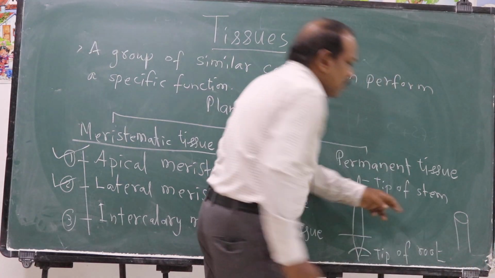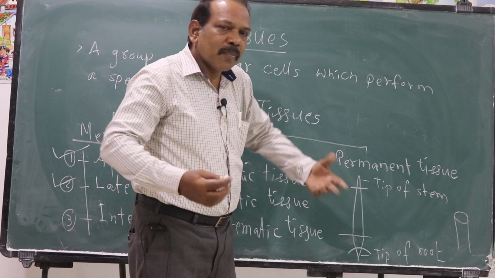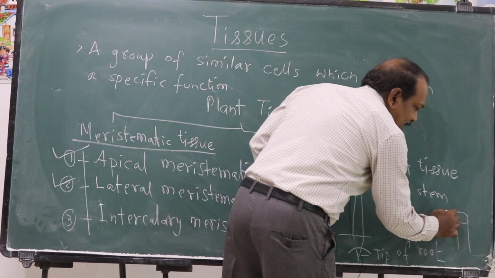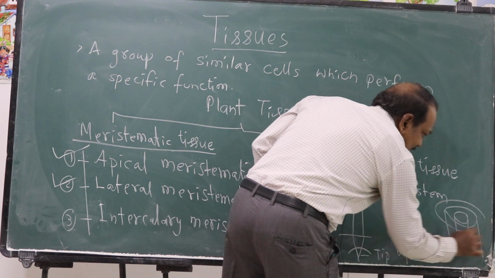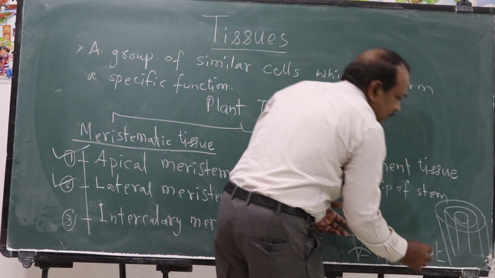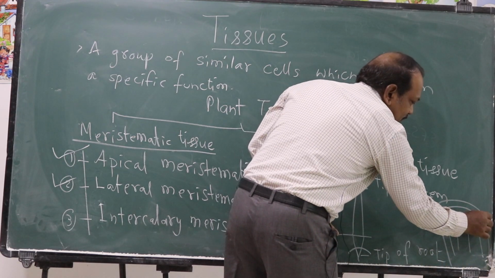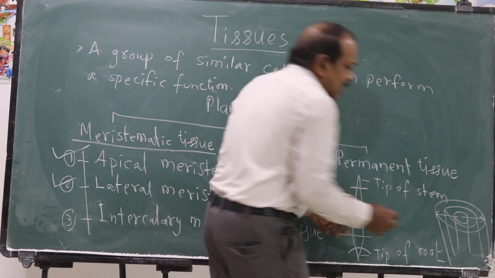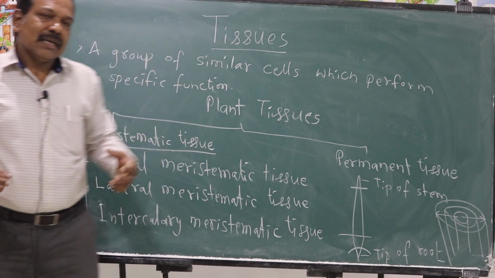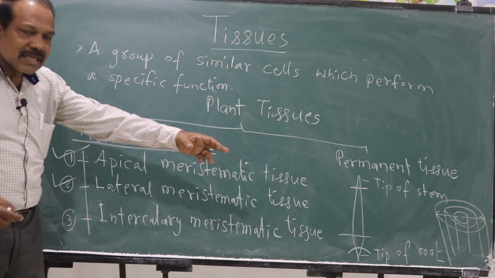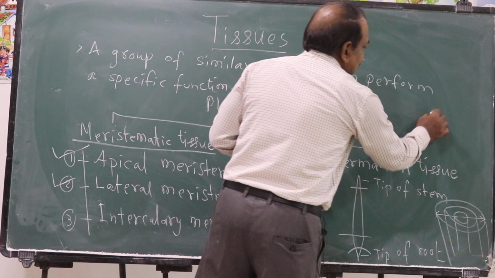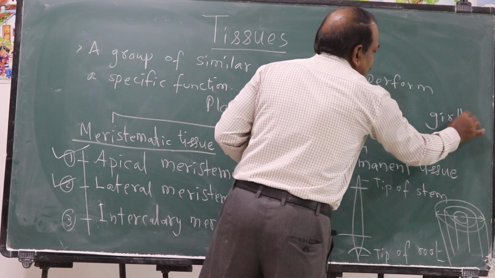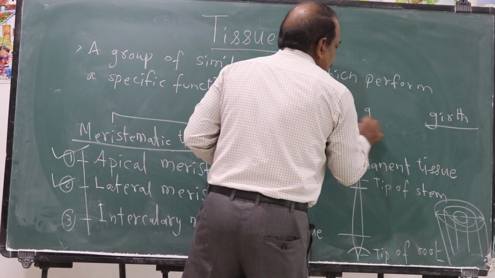A tender plant may be of this size. Over a period of time, a couple of months, its circumference increases like this. Plant is growing like this. Lateral sides, it is increasing in size. So this lateral growth is called as growth in girth. Girth, G-I-R-T-H, girth.